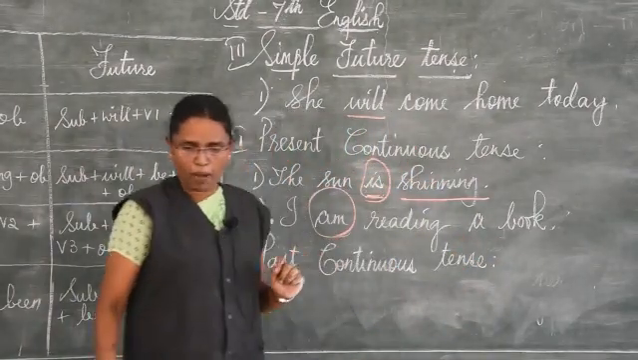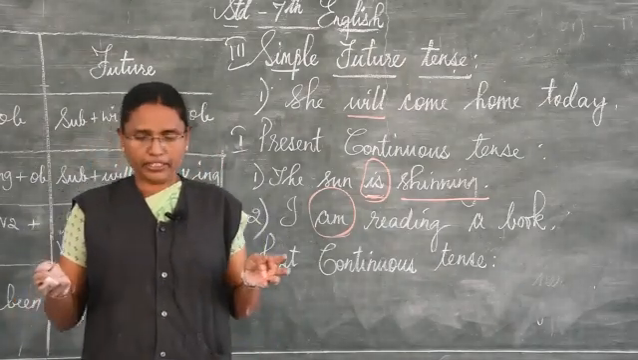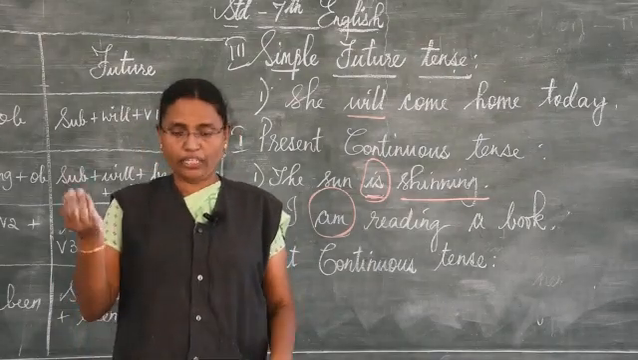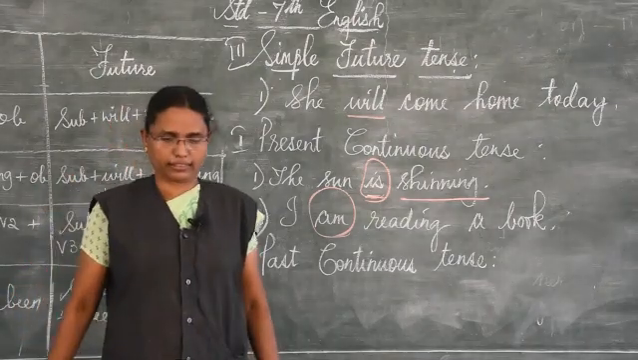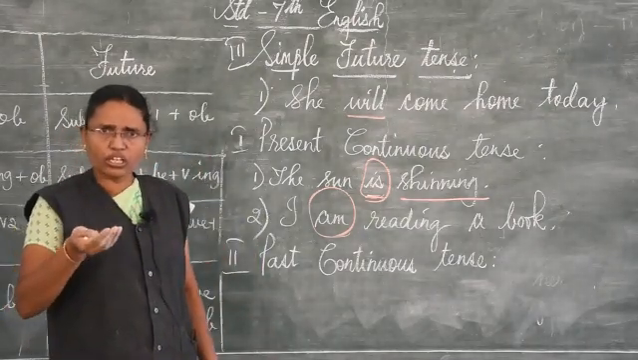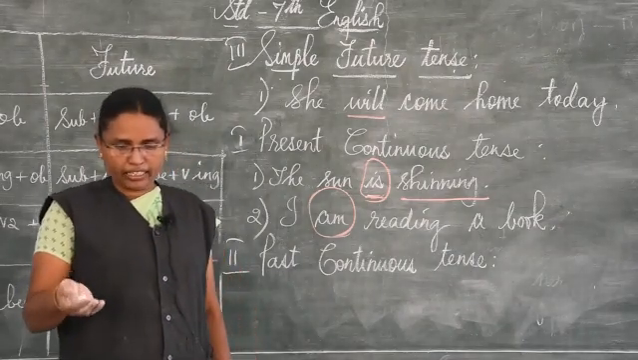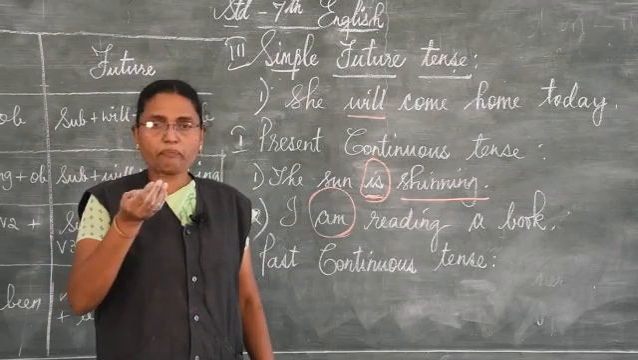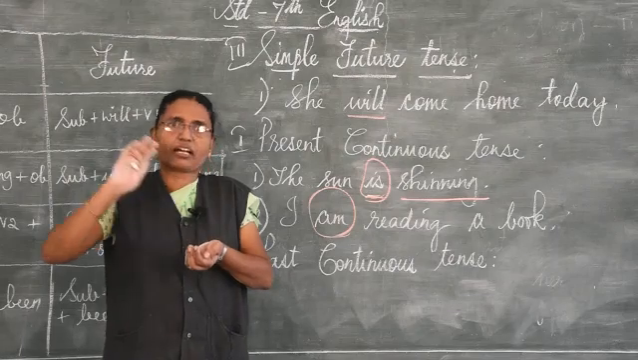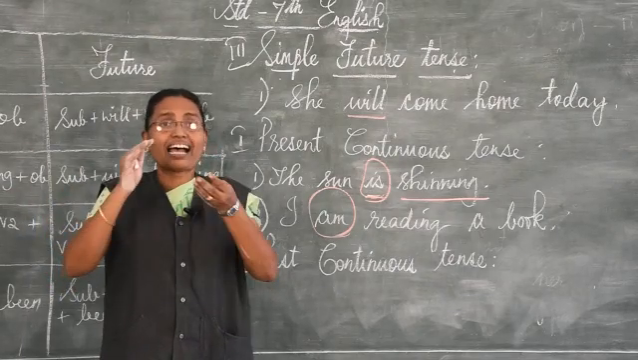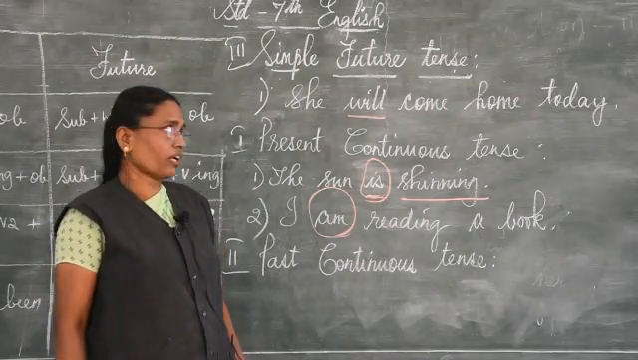Okay, now past continuous tense. Under this you see the past continuous tense is used to denote an action going on at some time in the past. The action is continuing and it is showing some time in the past. Sometime in the past it had happened. That it is saying. For an example,